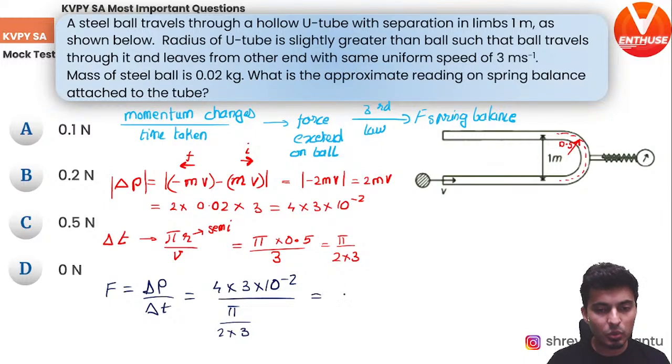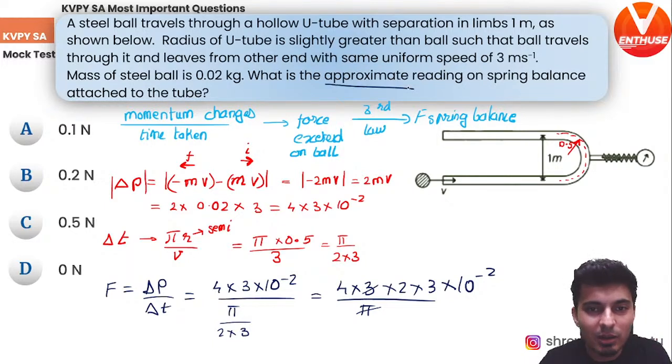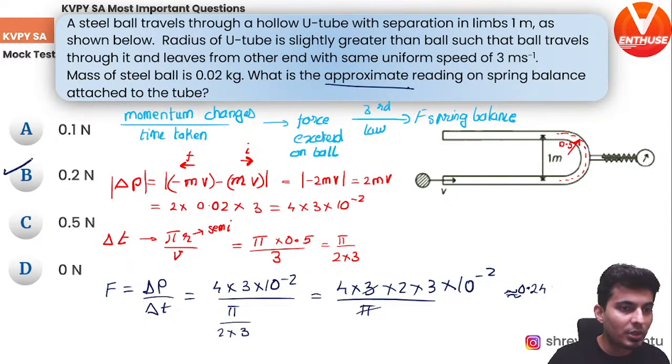So let's take the 2 into 3 upstairs. So 4 into 3 into 2 into 3 into 10 to the power minus 2 divided by pi. One of the pi approximately, because we want approximate, cancels. Correct? 4 2s are 8, 8 3s are 24. So 24 into 10 to the power minus 2. So 0.24. This is all approximate. So 0.2 Newton should be the answer.